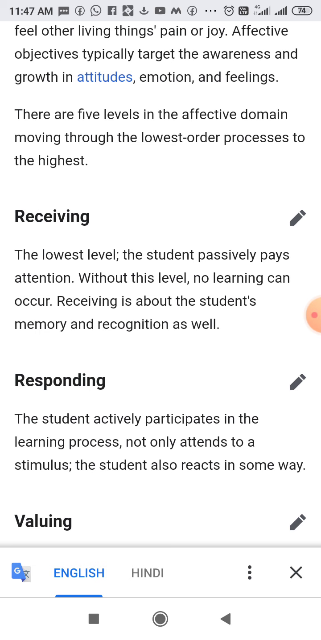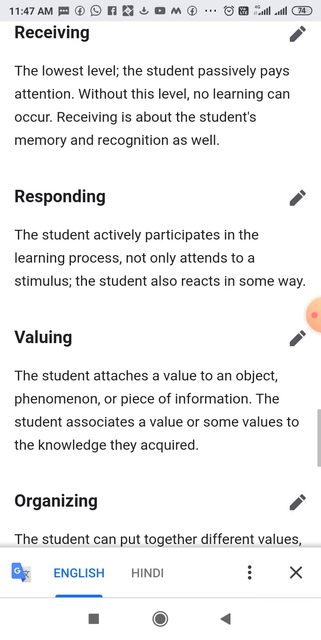Receiving, number one. The first component is receiving. The lowest level, the student passively pays attention. Without this level, no learning can occur. Receiving is about the student's memory and recognition as well.